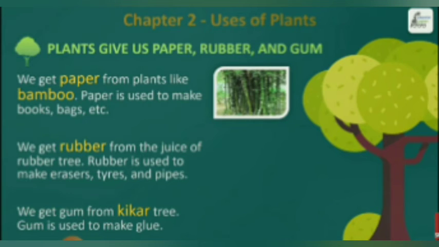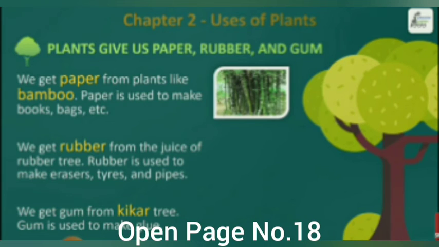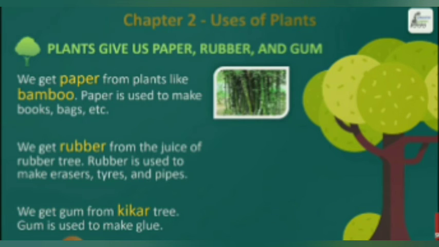In our daily study, we use erasers. That eraser is also made from rubber. We require tires for all vehicles. The tires are also made from rubber. Then we use pipes. Those pipes are made from rubber.